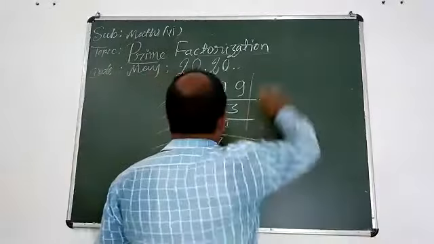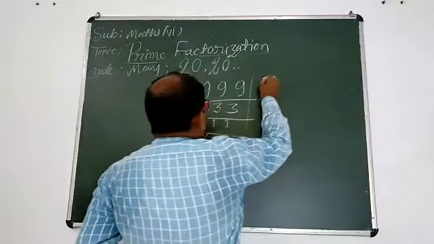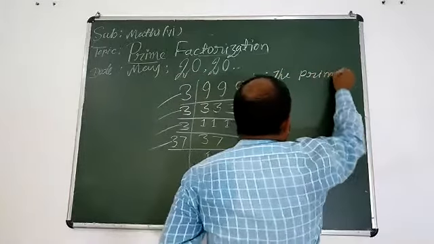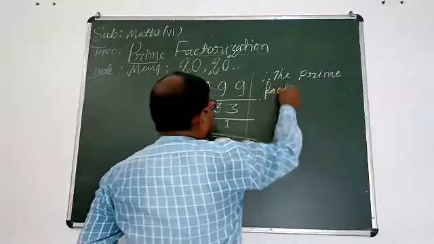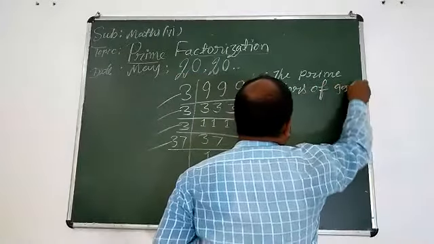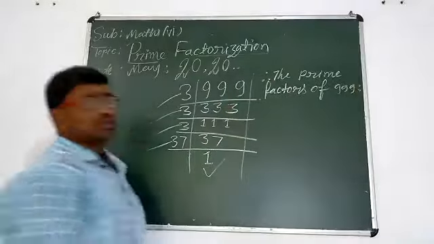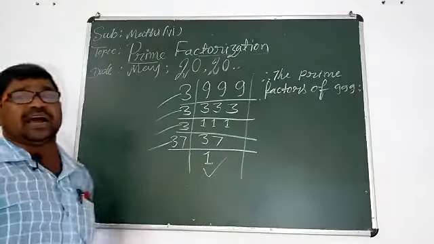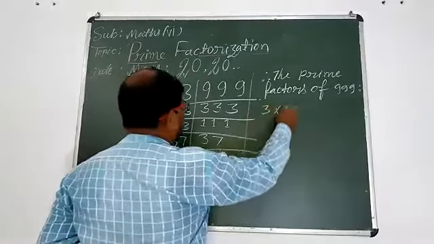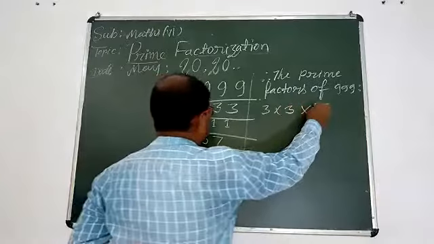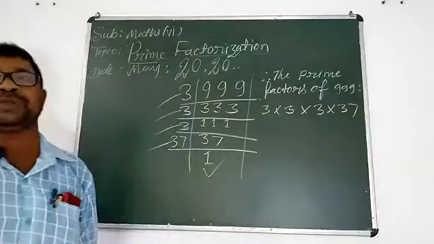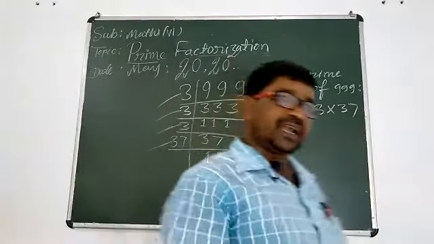Okay, now we should write our answer. So the prime factors of 999 are 3, multiply 3, multiply 3, multiply 37. They are the prime factors.